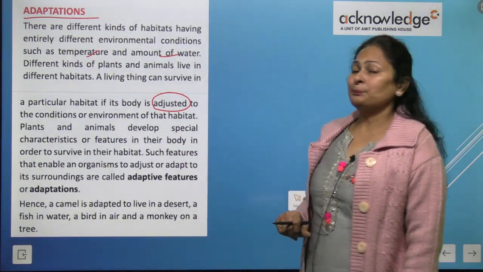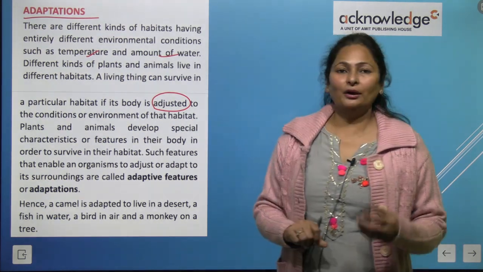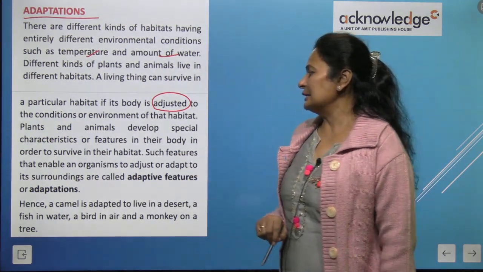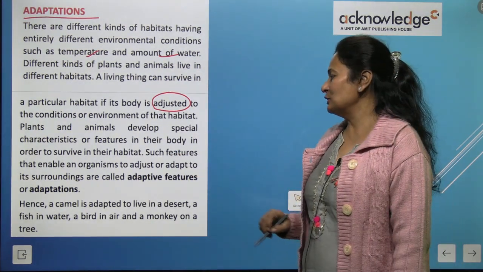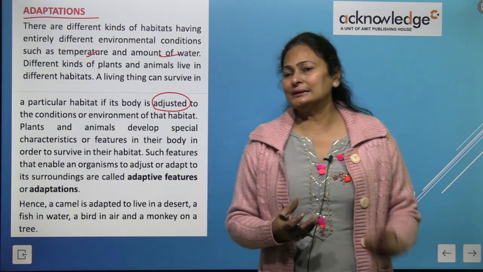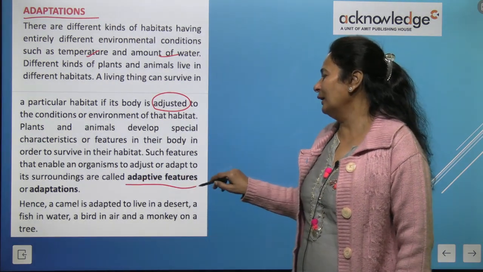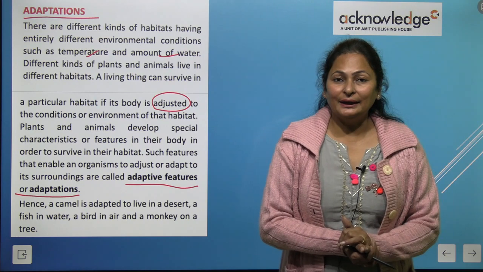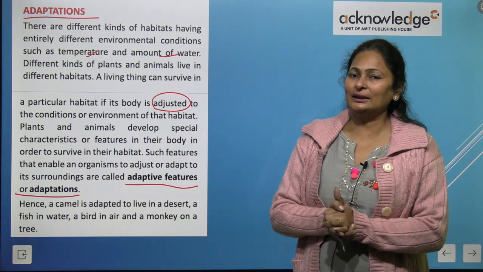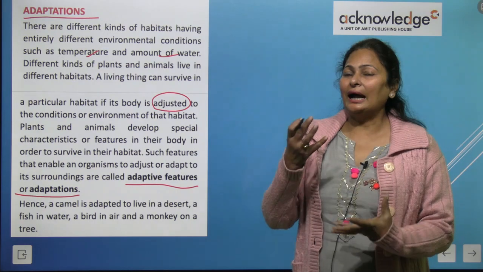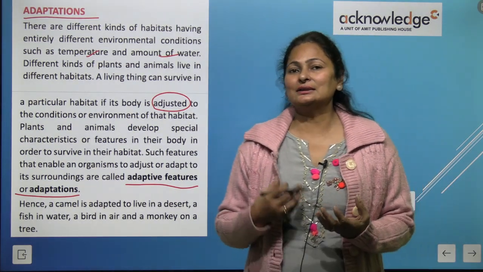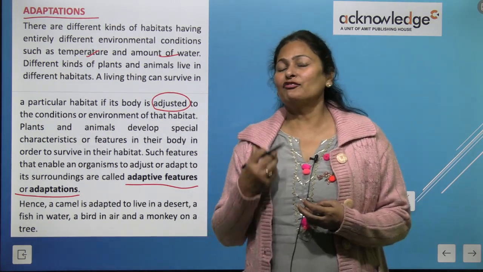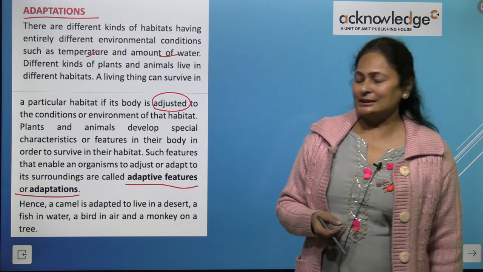So animals develop special characters or features in their body in order to survive, right? So such features that enable an organism to adjust or adapt to its surroundings, these are called what? Adaptive features, or we call it adaptation. Have you understood what adaptation is, kids? The features that are changed in us according to the climatic conditions are called adaptive features or adaptations, right?